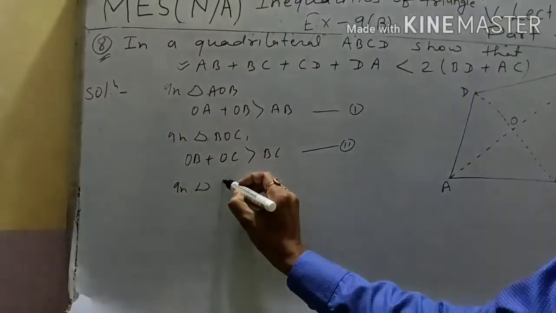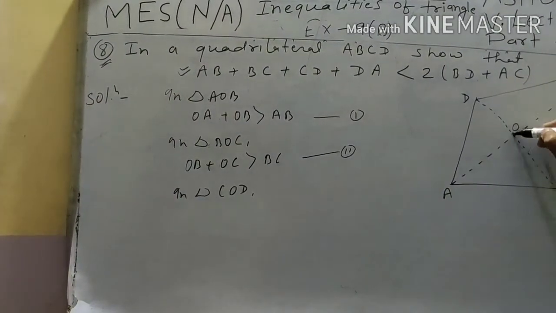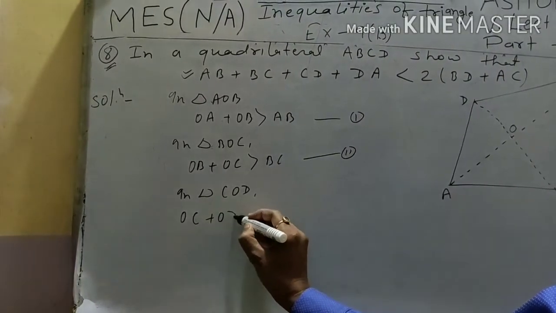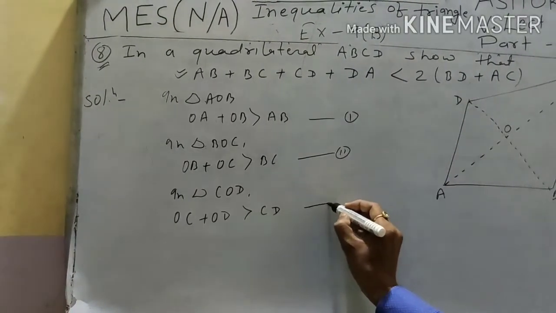In triangle COD, OC plus OD is greater than CD. Equation third.